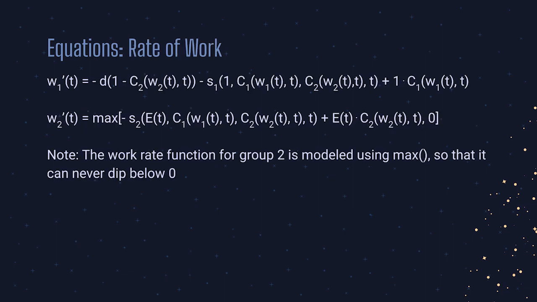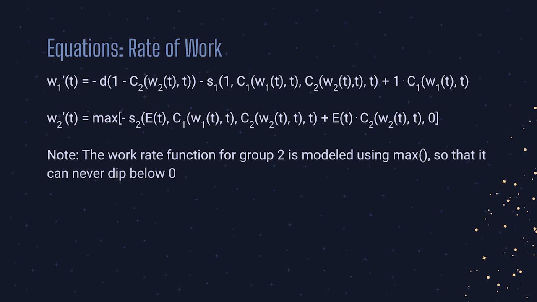These 3 equations combine to give us an equation for the change in work with respect to time. Both of them follow the same format with some tweaks. They are expectations times capabilities minus stress. We've done 2 extra things. First, in Group 1's equation, we threw in D times 1 minus C2 to represent how much time Group 1 must spend teaching Group 2. During that time, they can't spend it working, so their work rate decreases. Secondly, we used a max function for Group 2 to make sure that the work rate is never negative. This is because, at minimum, they'd be doing no work, so it would be 0.